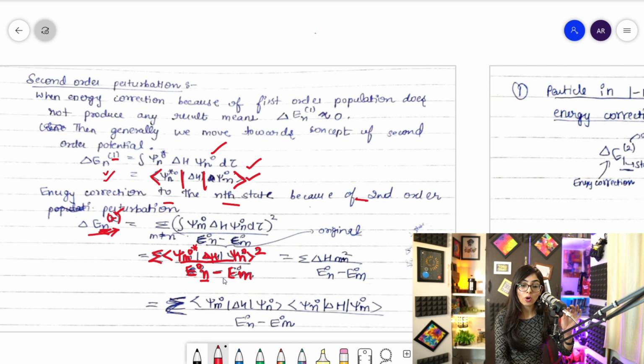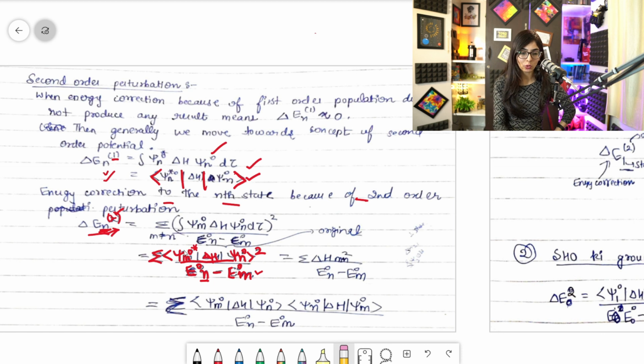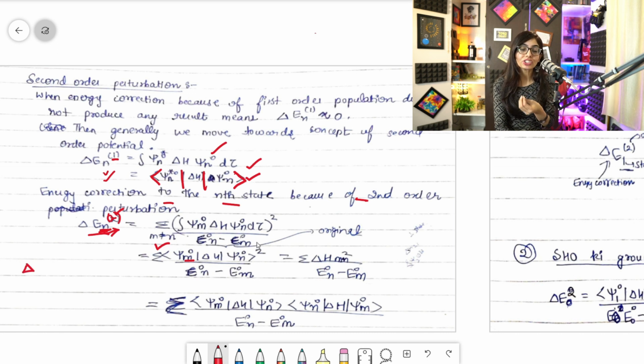Guys, just hold on for this, there must be a lot of confusion. I'll clarify that once I get finished with this, right? So you all must be wondering, okay Komal, you have told us that this is m, n, and whatever you are telling, bra, ket, and what all these things. So basically I'll be telling you what this summation is from, what m is here, we only know about n. Guys, listen. Suppose I have to find the energy correction in a particle in a 1D box, clear?